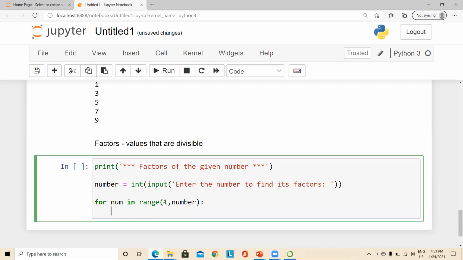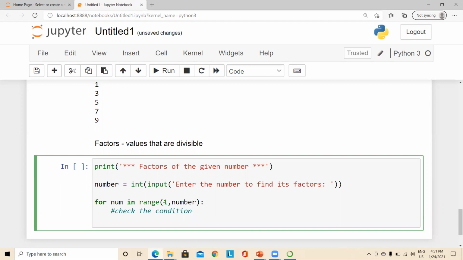And now here we want to check the condition. The range will generate the number starting from 1 up to that number but not including it, right? So we just wanted to find what are all the values that divides the given number, right?